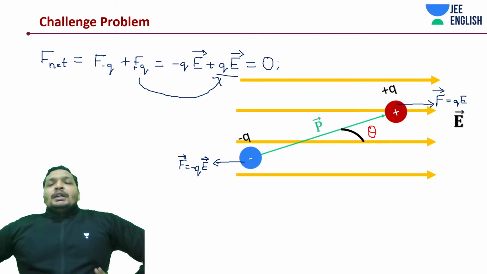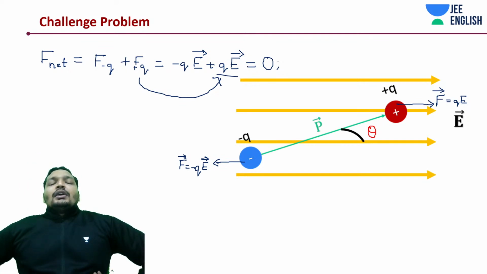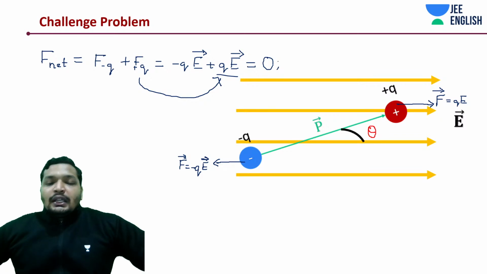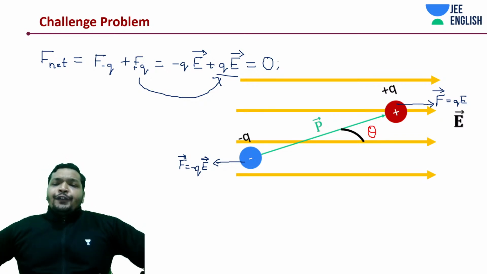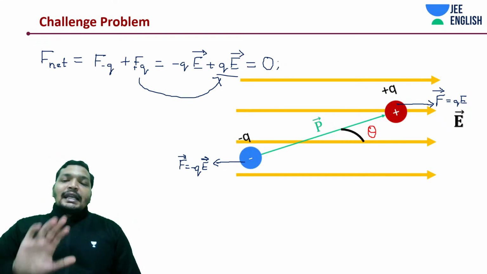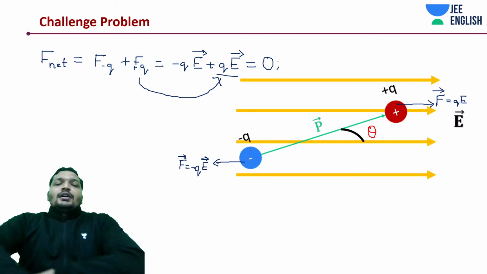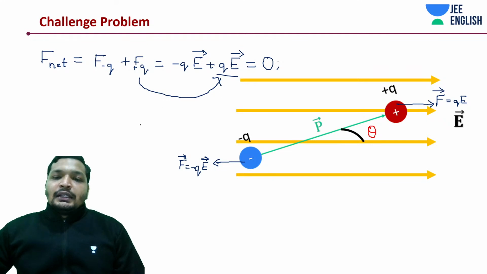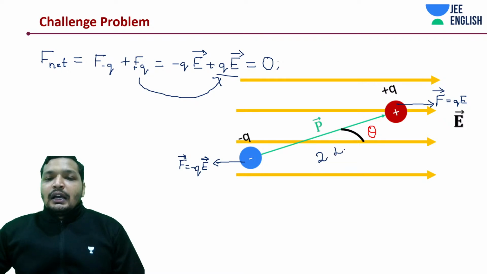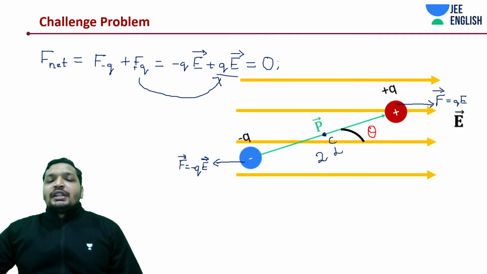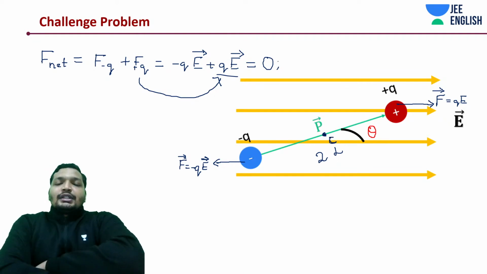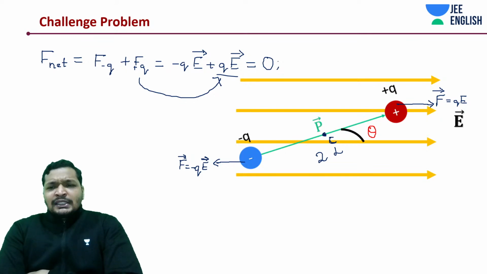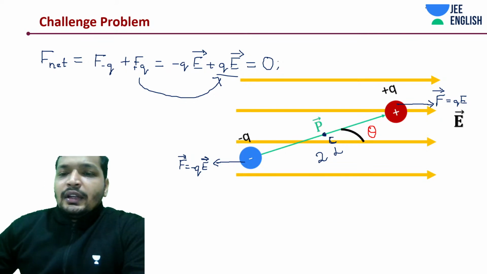Now the question arises, this net force is going to be 0, then what about the torque? If you have a careful look at this problem, it's experiencing a torque. Why is this experiencing a torque? Take the center of this dipole. Let's call this a dipole and it has a length 2L, and this is the center of the dipole. Now what is the torque on this? See, about this center, let's draw this.